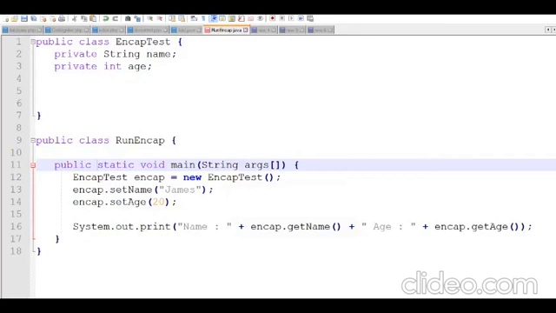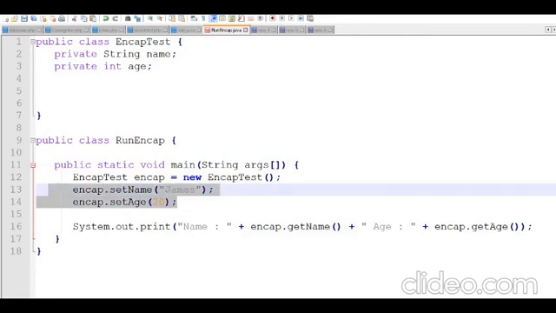Now we know how to hide the methods, but we don't know how to exactly hide the variables. That is the concept of encapsulation. With encapsulation, we need to hide each and every variable's data. Here is an example. We are trying to hide the data of the name as well as the age. You can observe here.